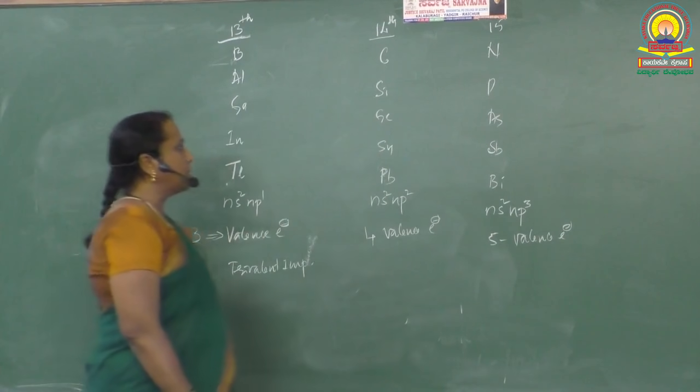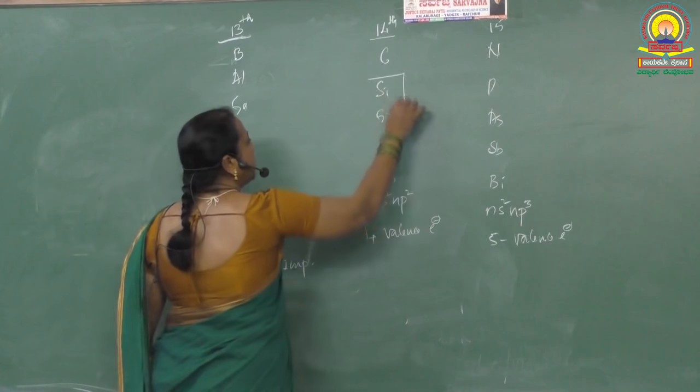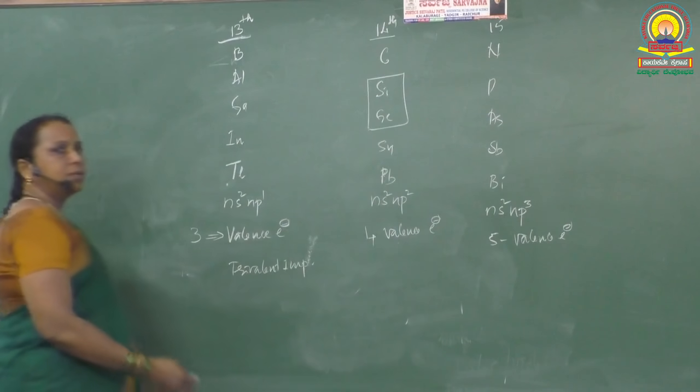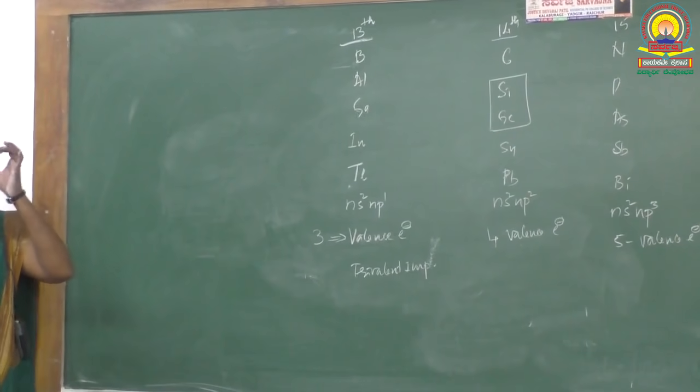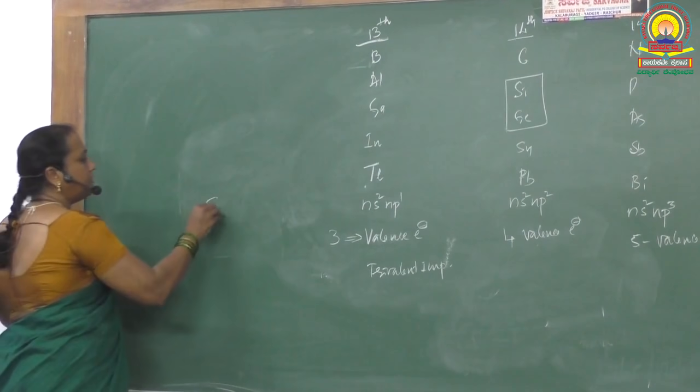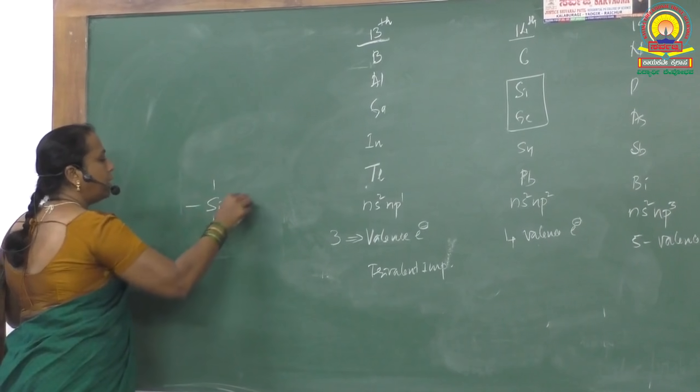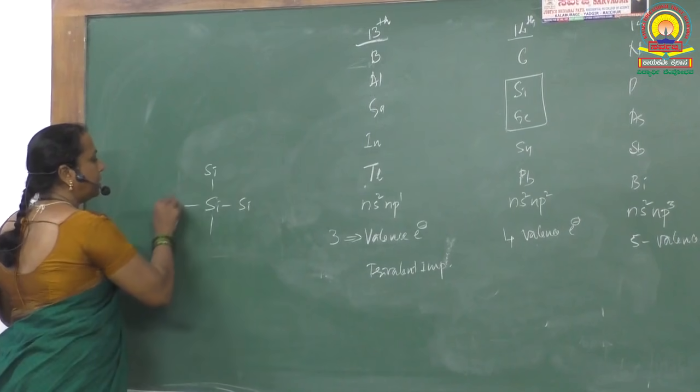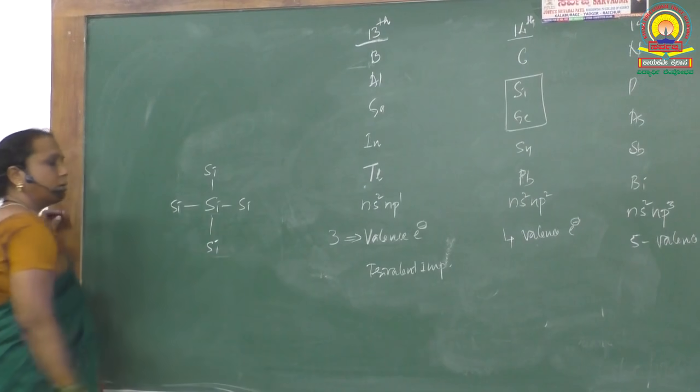5 valence electrons. We all know silicon and germanium are commonly used semiconductors. They have a network structure in which every silicon atom is bonded tetrahedrally with 4 silicon atoms.